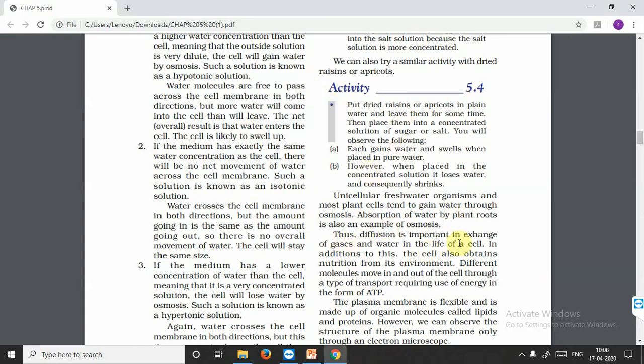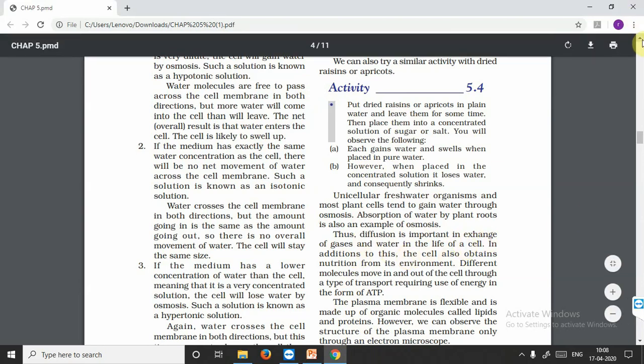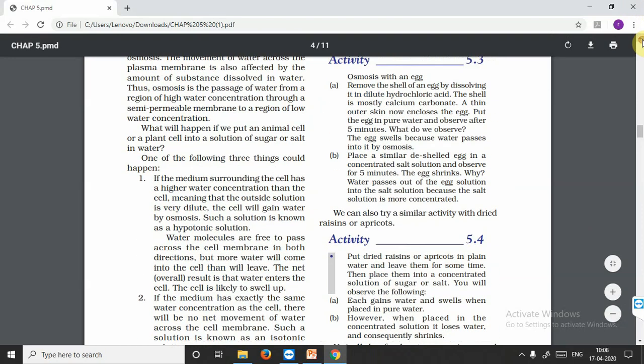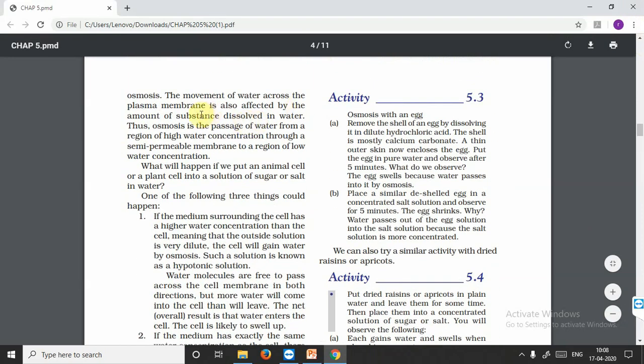Thus diffusion is important in exchange of gases and water in the life of a cell. Okay, let's learn something more about osmosis. What is osmosis? The movement of water across the plasma membrane is also affected by the amount of substance dissolved. Amount of substance dissolved is the concentration.